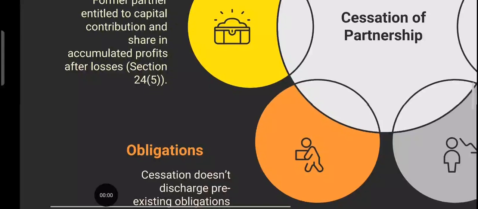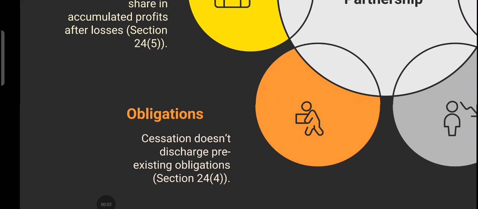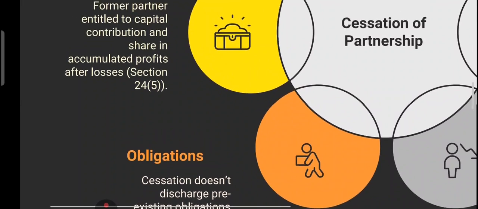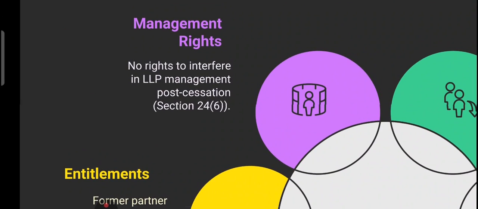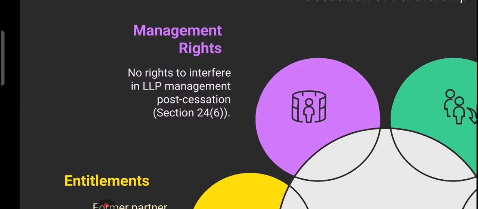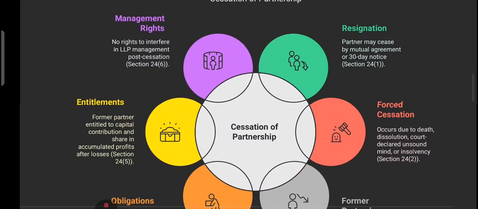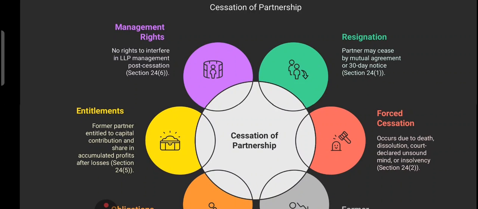Section 24 subsection. Now friends, one more thing, obligation does not end even after leaving, right? Even after leaving, the partner is still responsible for any earlier duties or any promise made within the firm. This is called obligation. Then we have entitlement. The former partner has right to get back their capital and share in profit after losses are adjusted. Then we have the no more management right. When a partner exits, they can't interfere in the management of the LLP anymore. So to summarize the cessation of partnership journey in the LLP, the responsibility and right are carefully protected by the law.